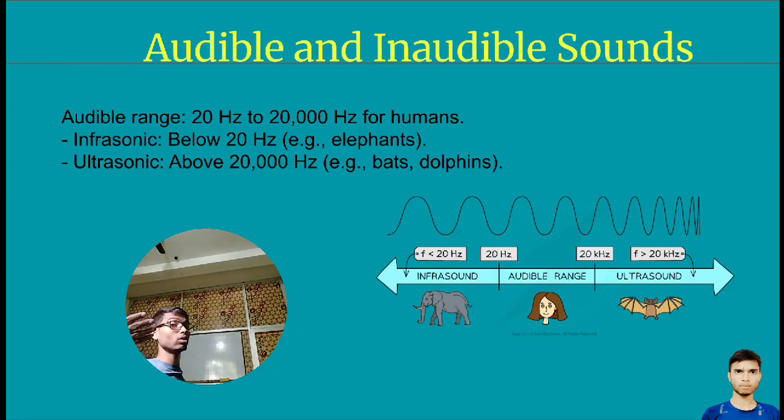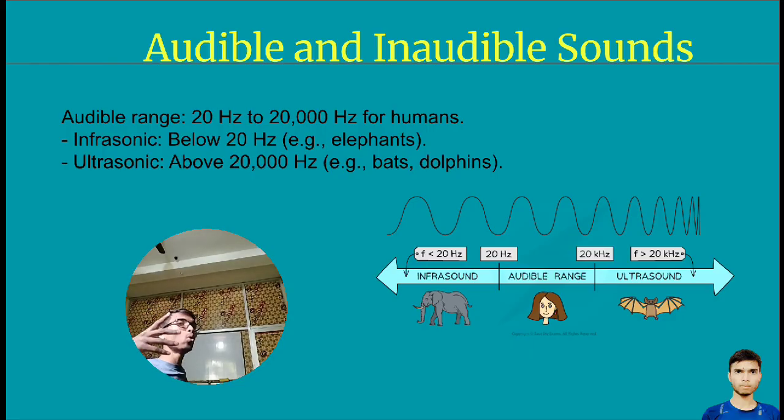If sound is less than 20 hertz, then a human cannot hear.